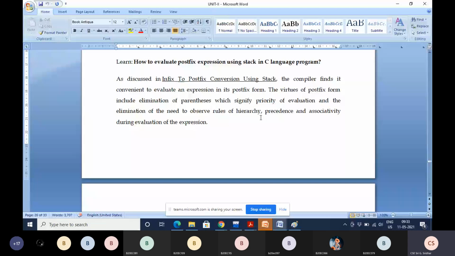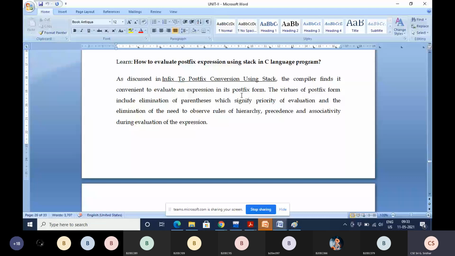The compiler finds it convenient to evaluate an expression in its postfix form. For the compiler, it is very easy to evaluate the postfix expression instead of the infix expression. Whenever the compiler scans the expression from left to right, if it is infix notation, it does not know the corresponding operator precedence.